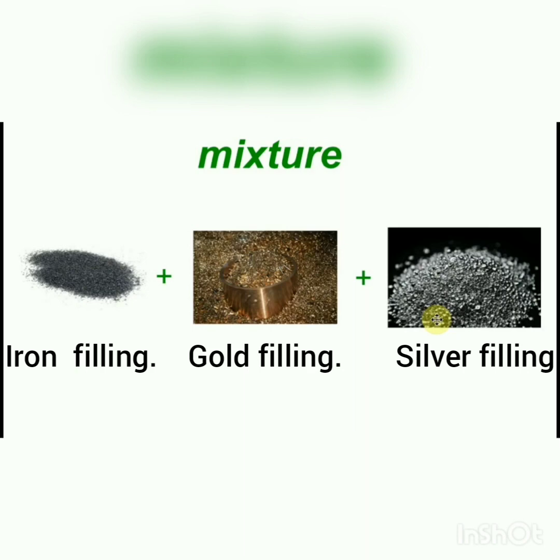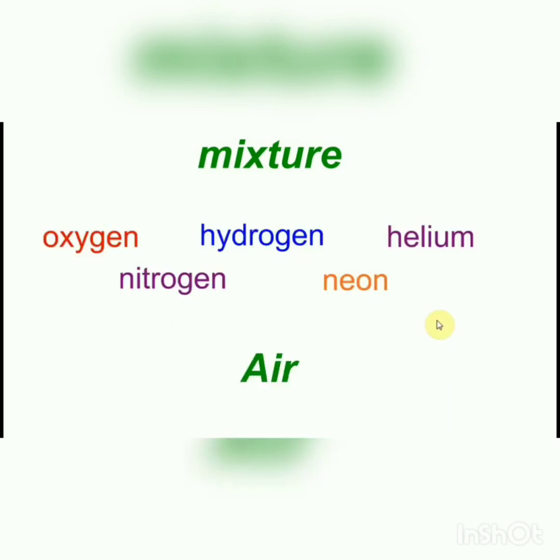Mixture is not only of solids. It can be of liquids, it can be of gases. Next, the air we breathe in. Most people mistakenly think that we breathe in only oxygen. Yes, that's what we need most to live. But air is not just oxygen. Air is a mixture of gases like nitrogen, hydrogen, oxygen, neon, helium, etc. So, air is an example of a gaseous mixture.